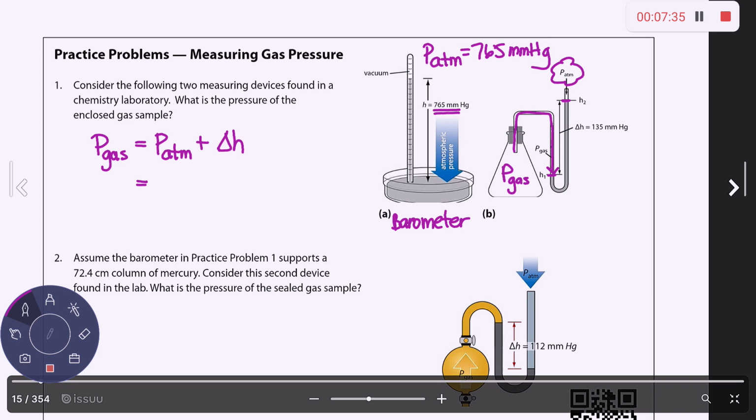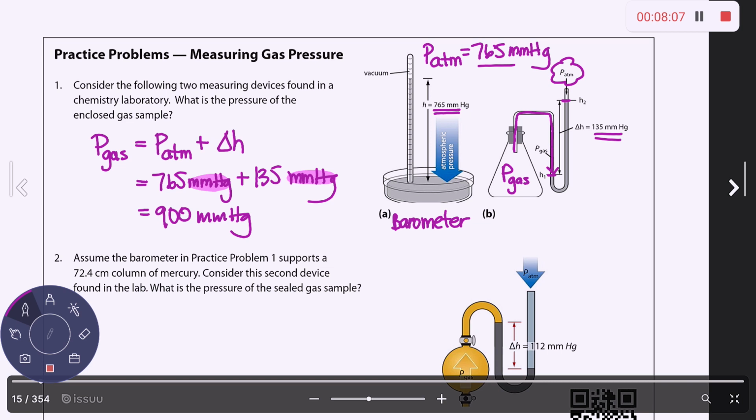So our atmospheric pressure was 765. And then this height here is 135 millimeters of mercury. The only thing that you need to be concerned about here is making sure that your units match. And here they do, right? Both of them are in millimeters of mercury, so that means you can add them together. Somebody add this up for me. What is this going to be, 900? Okay, so this is 900 millimeters of mercury. We good with this? No problem?